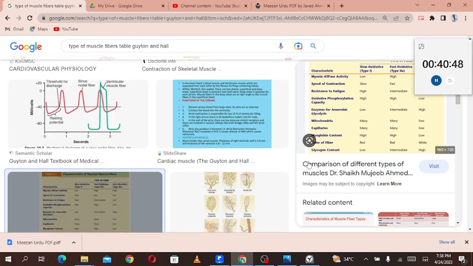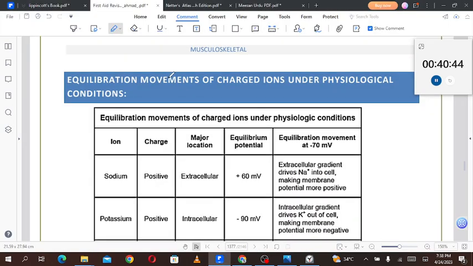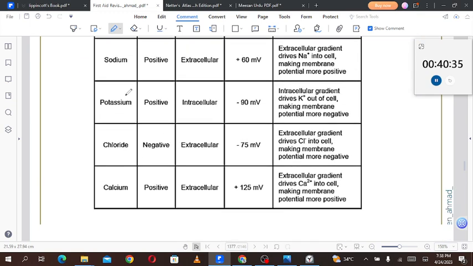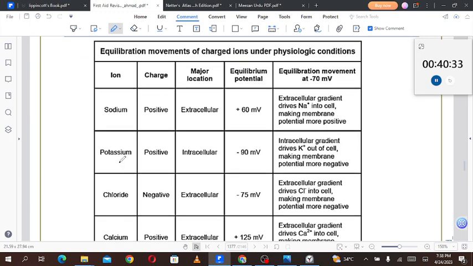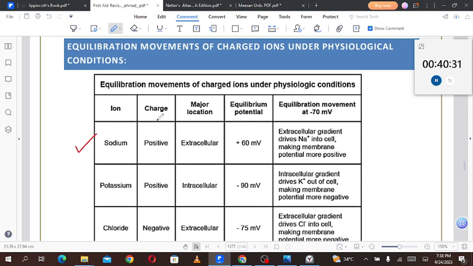So coming back to our PDF, now we are going to discuss equilibration, the movement of charged ions under physiological conditions. Under the physiological conditions, the ions like sodium, potassium, chloride, and calcium, we'll talk about them one by one. Sodium, charge is positive, major location is extracellular, equilibrium potential is plus 60 millivolts. Across all the cells, the equilibrium potential is plus 60 millivolts for sodium.